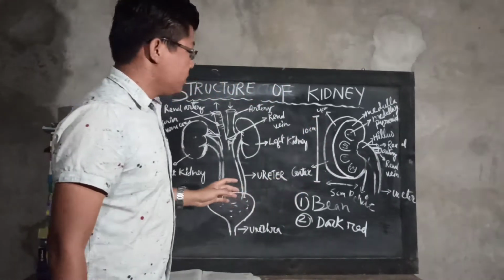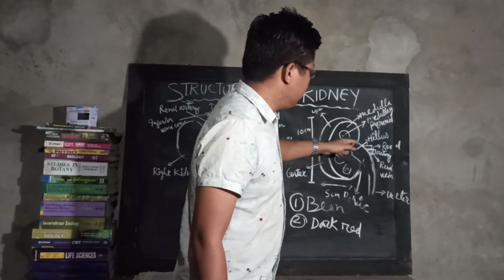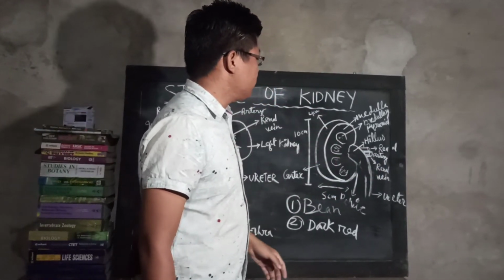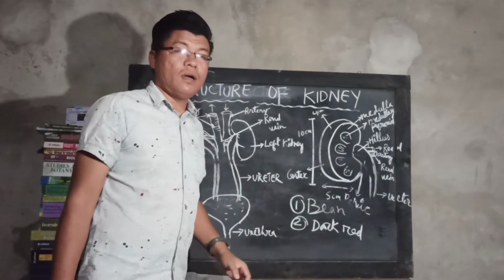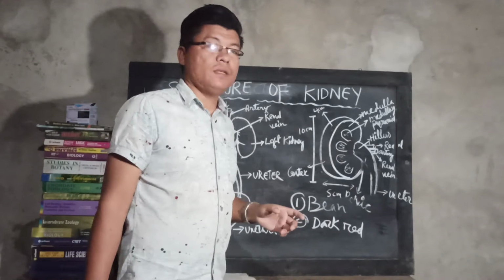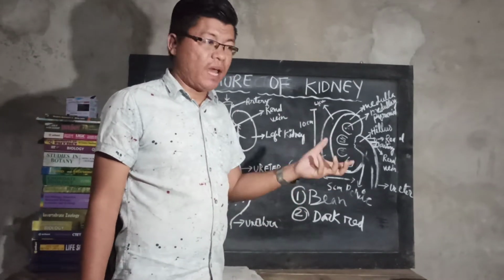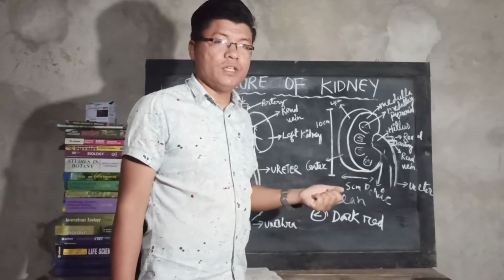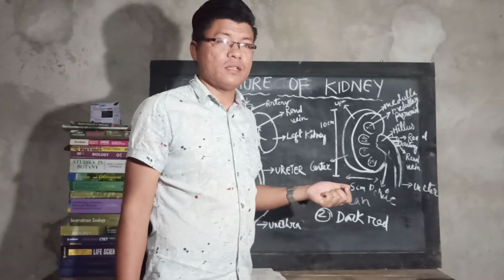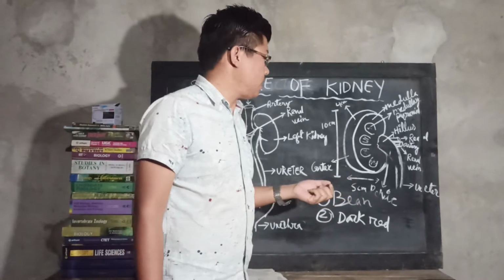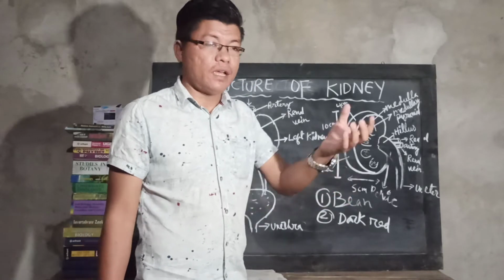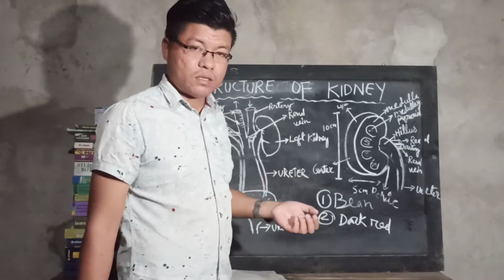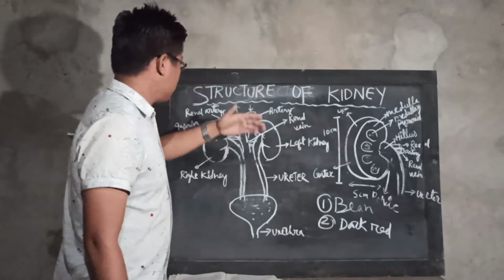Then it is all connected by the renal artery and the renal vein, and it's all connected with the nephron, where the nephron plays an important part in the filtration of blood as well as the waste products like ammonia, urea and so on. Sometimes the glucose is also filtered and absorbed with the help of the glomerulus. So these are the structures of the kidney.